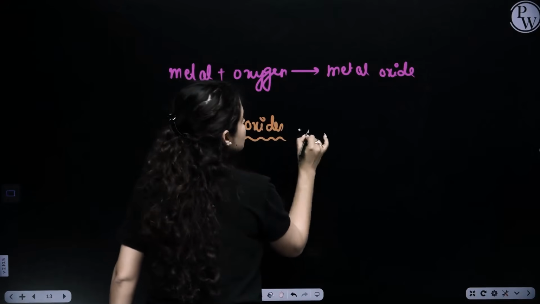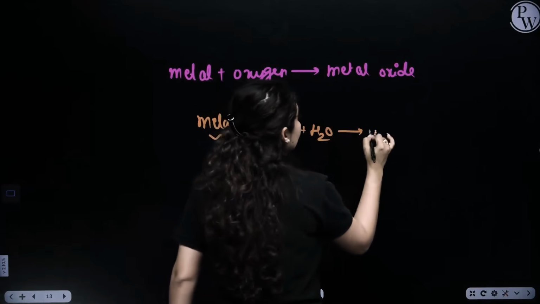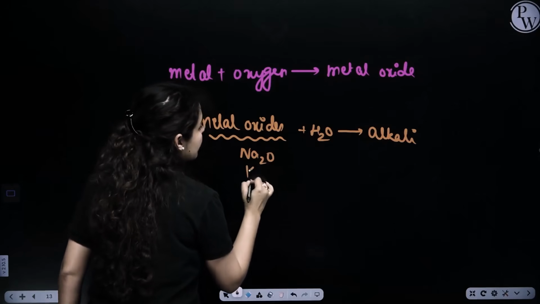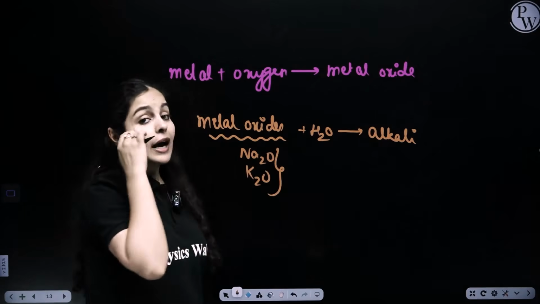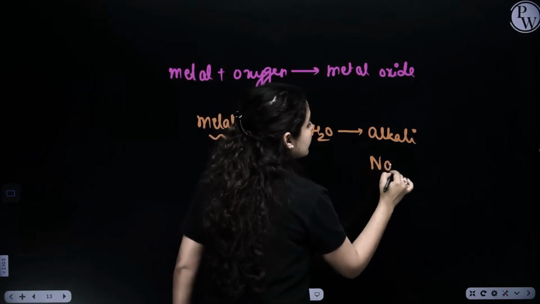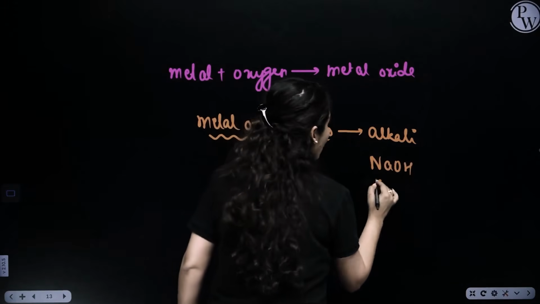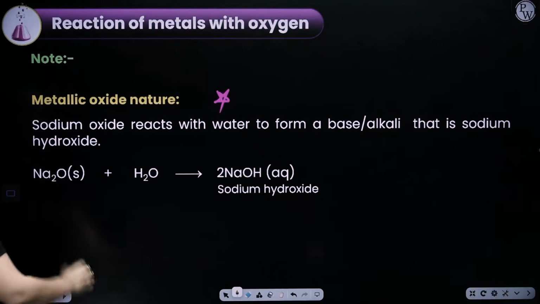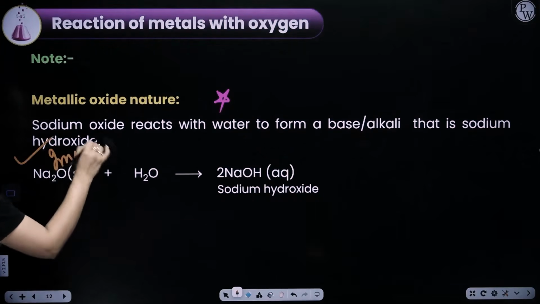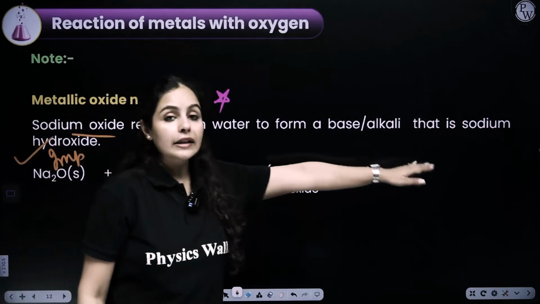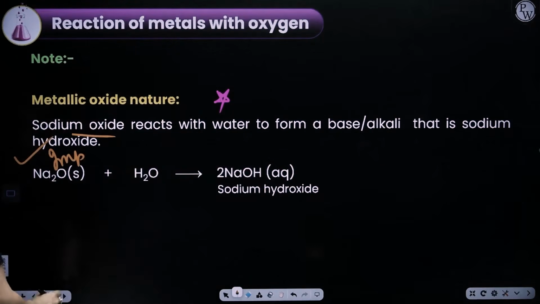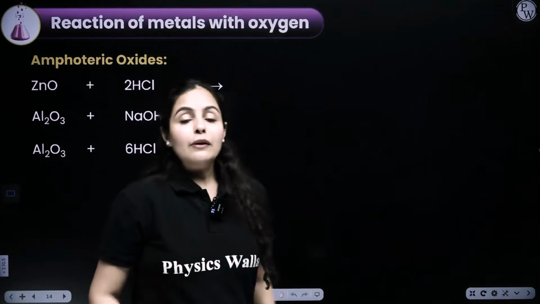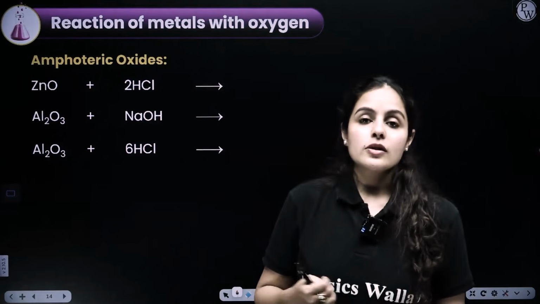some of the metal oxides are soluble in water and they form alkali. Like for example, if we talk about sodium oxide or potassium oxide, they are highly soluble in water and they form alkalis like sodium hydroxide or potassium hydroxide. Please mark this and write it in your notebooks. It is very, very important. Sodium oxide reacts with water to make an alkali, a very strong base, that is sodium hydroxide, and the same goes for potassium also. Now let's talk more about metal oxides.